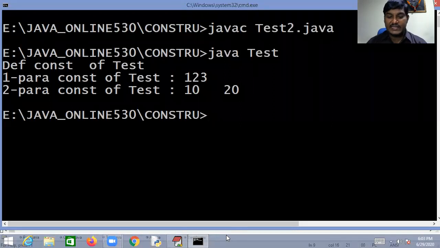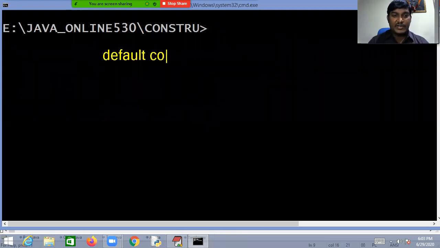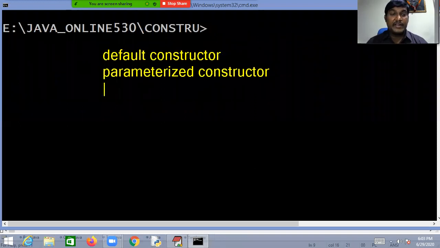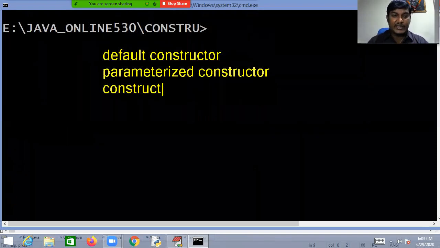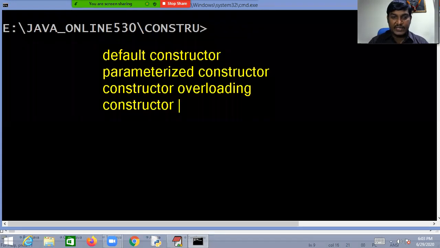So far, kindly understand, we have discussed the default constructor, then the parameterized constructor, then constructor overloading, and also constructor chaining.